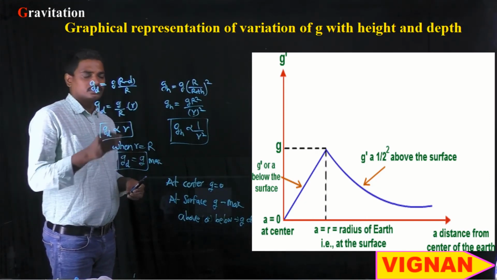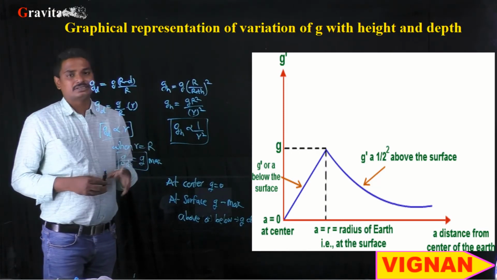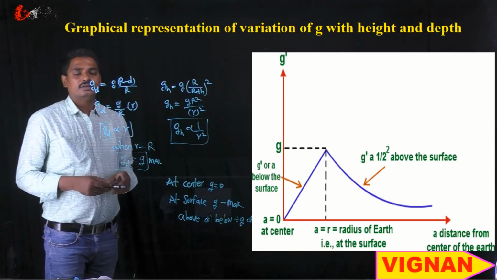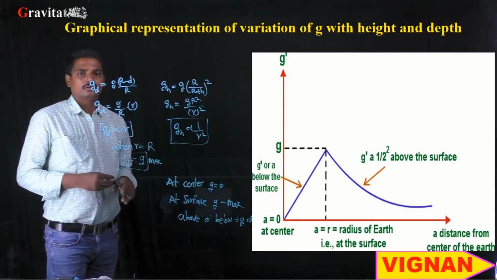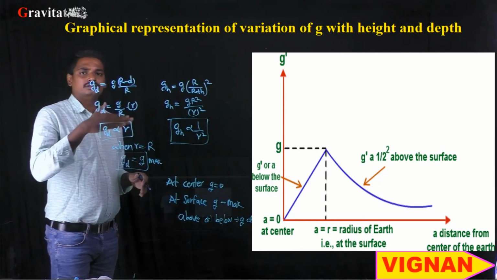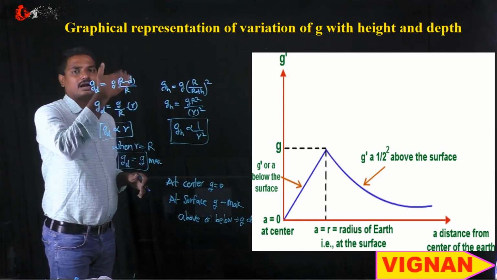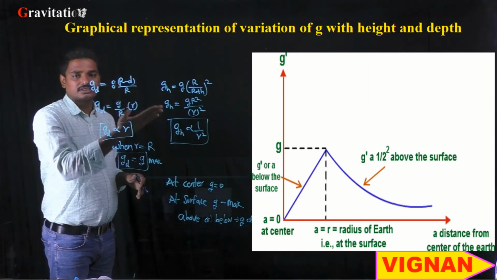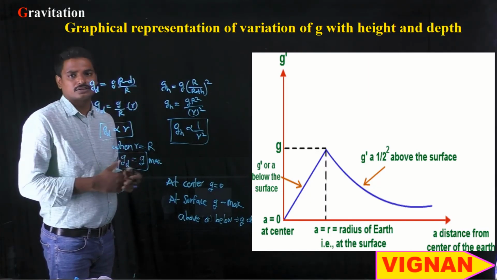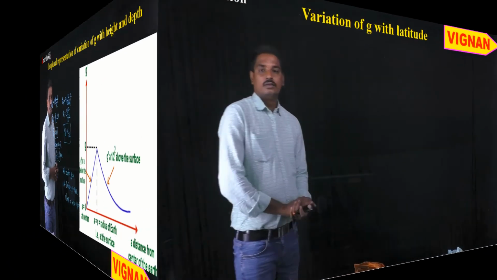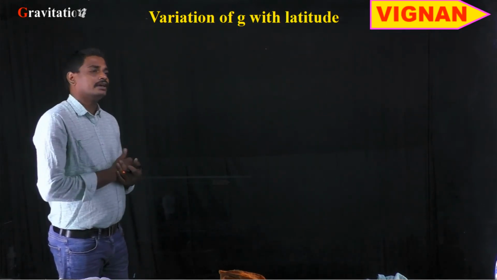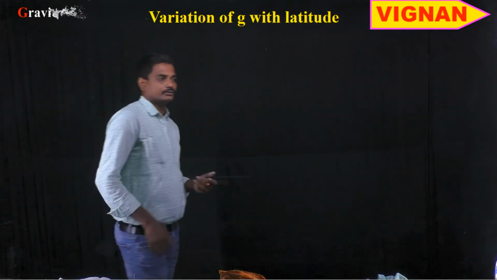So this is the graphical representation of the acceleration due to gravity as it goes from height h above the surface of the planet or below the surface of the planet. Right? Okay, students, now let us see the variation of g with latitude.